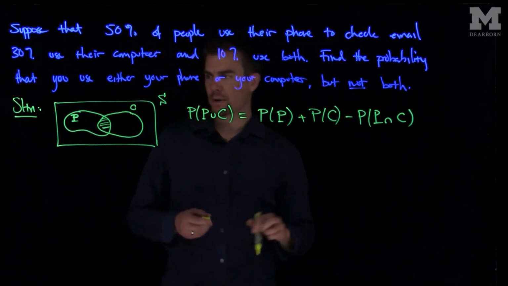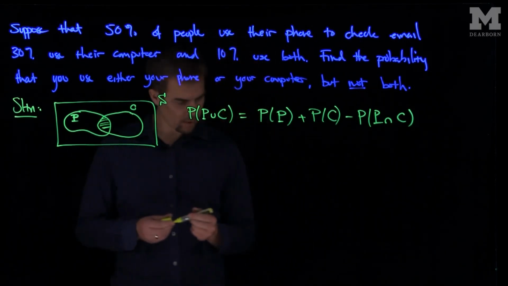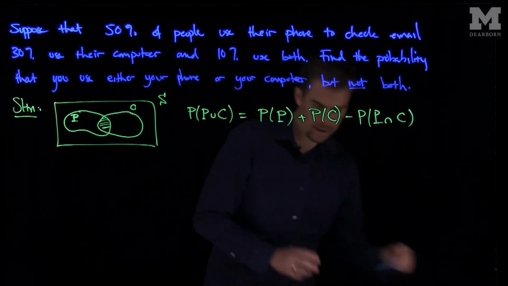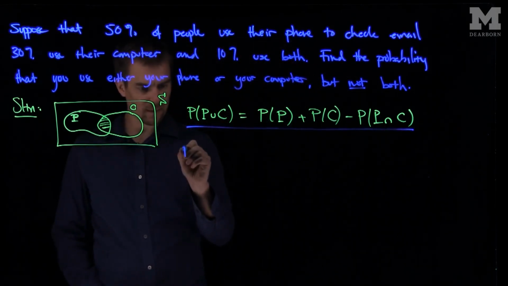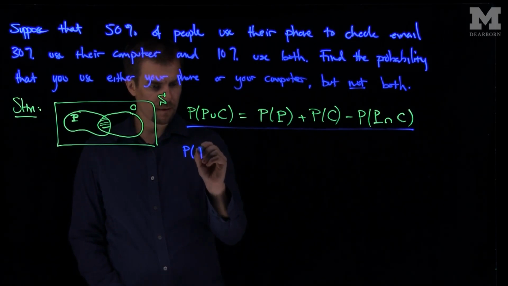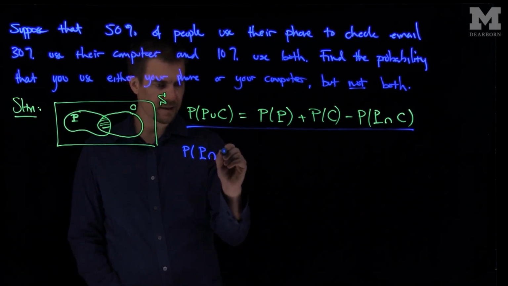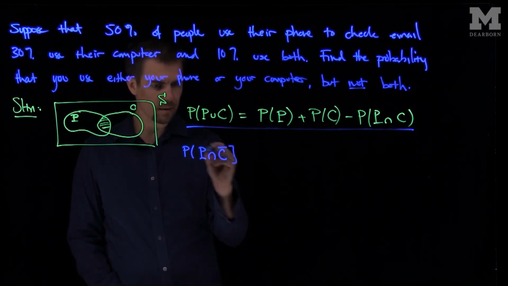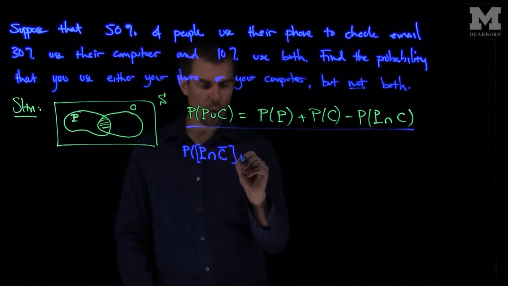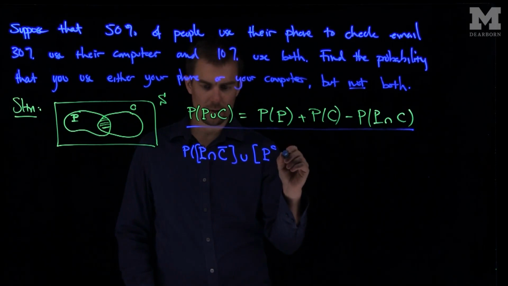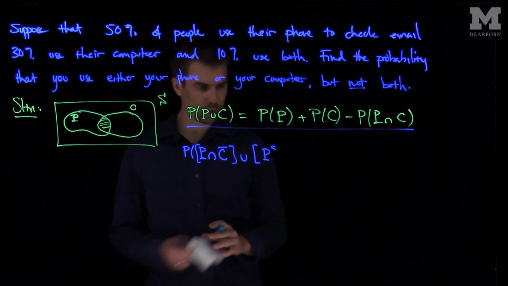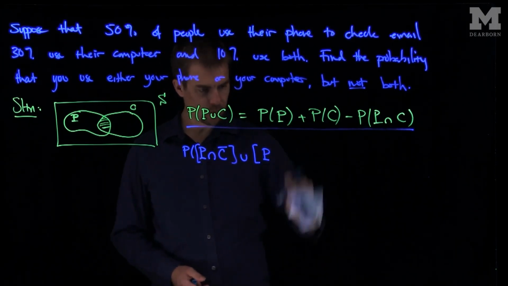And so what we're after is the following event. Here's the basic formula, but our objective is to find the probability of phone and not computer, or not phone, so we'll write a bar instead of a complement. I'm trying to switch notations.